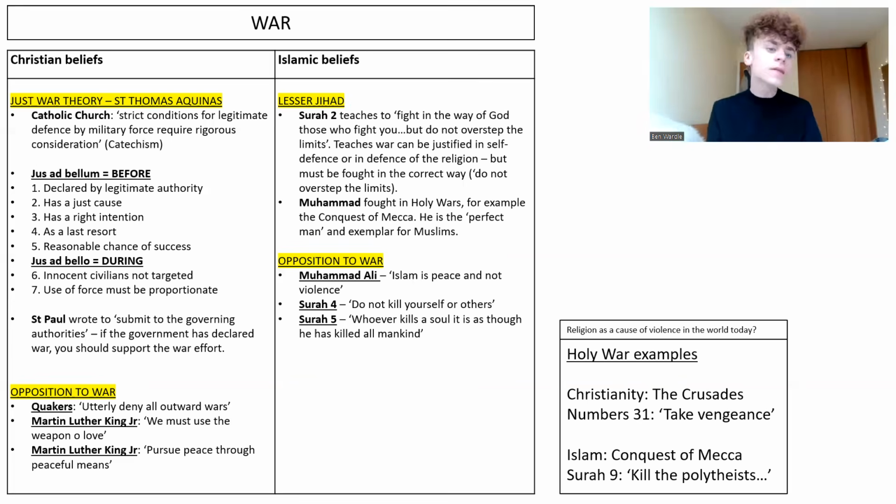They are your 7 points. And St. Thomas Aquinas says this is what you have to consult in terms of working out whether a war can be justified, whether it can be fought, and if so, how it should then be fought. And as I say, your Catholic Church teaching today is that there are strict conditions, but they require rigorous consideration. You have to be able to meet that criteria.